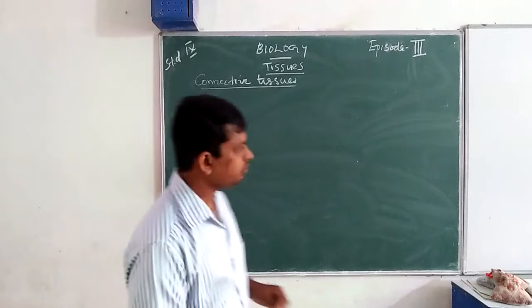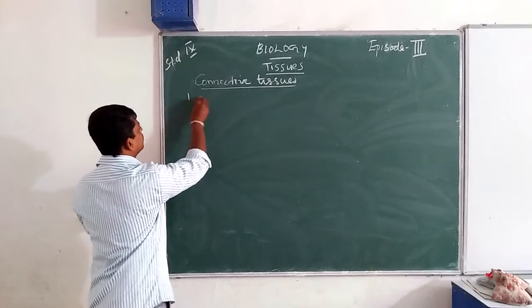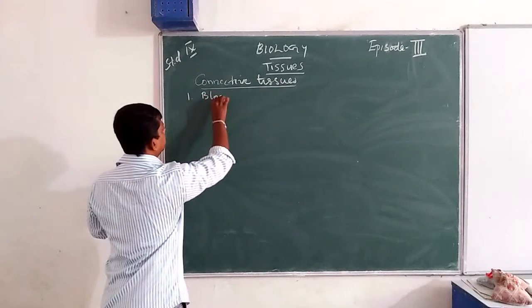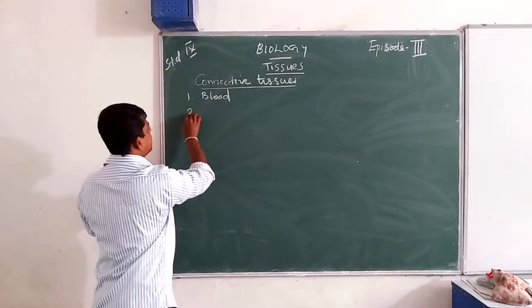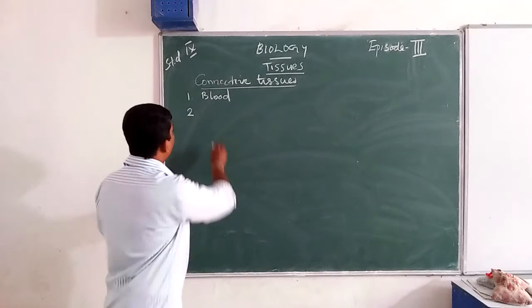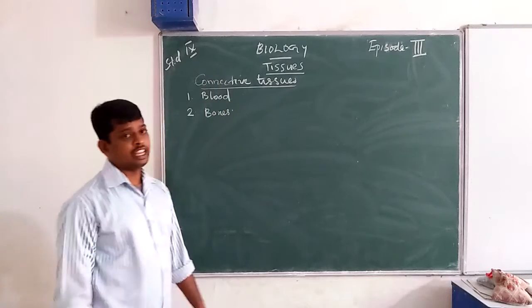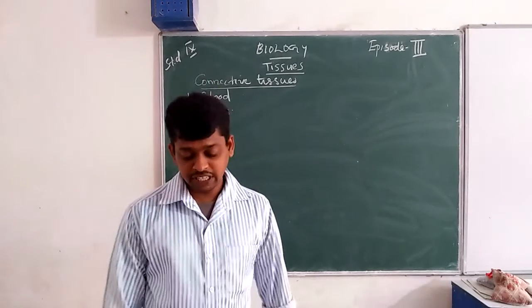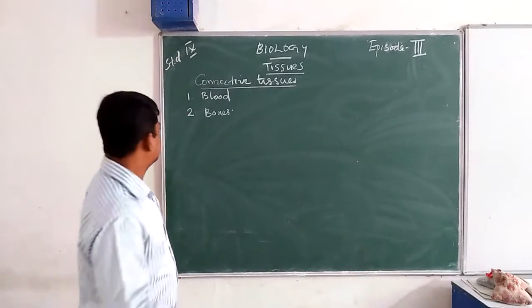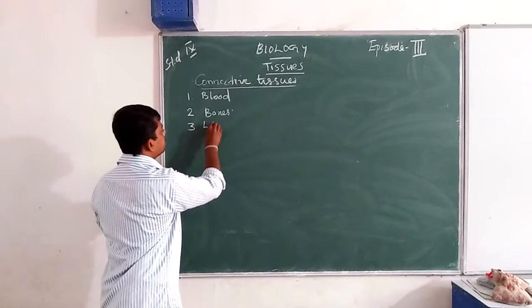First one, blood. Second, bones. Third one is ligament.